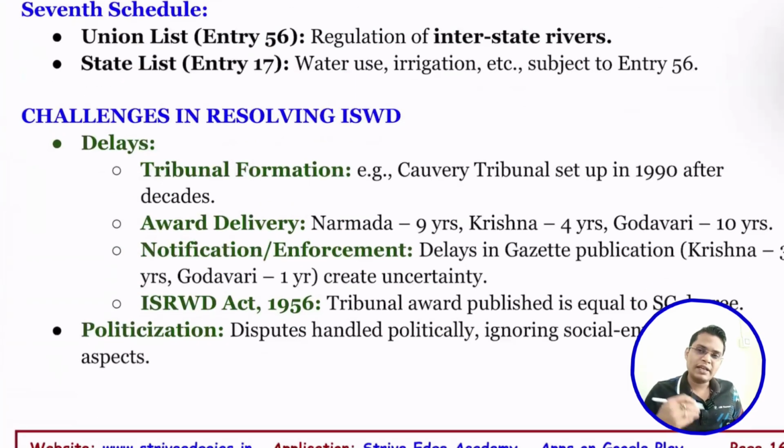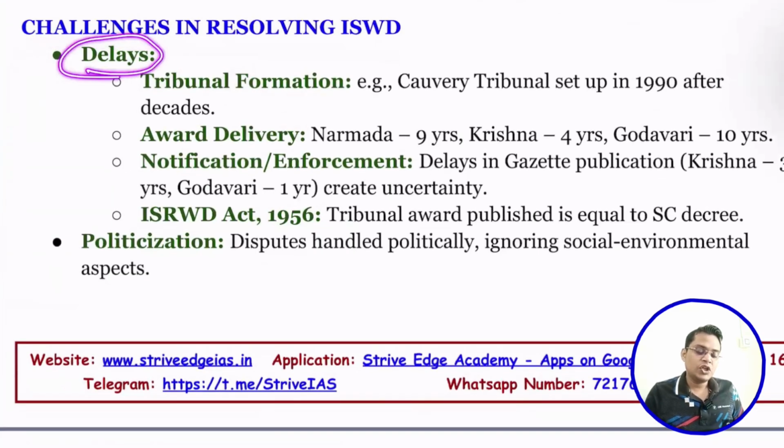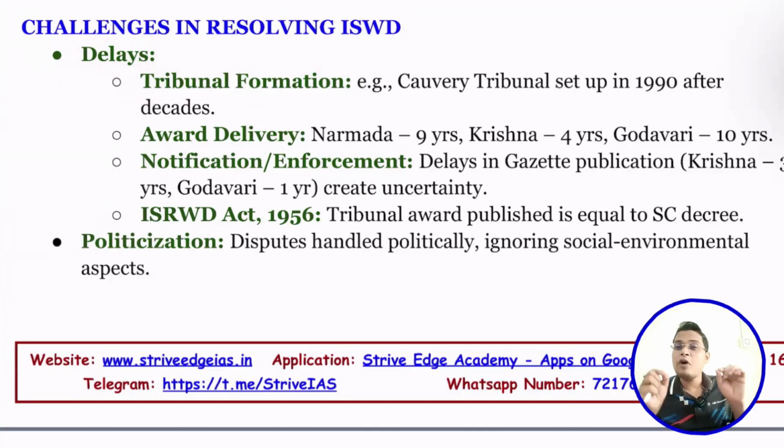Chaliye? So the next question: if Parliament has prepared some law, then everything is there, so why are we not able to solve this issue? So those are the challenges in resolving the interstate river water dispute. The first one is delay, delay in formation of the tribunal. If a dispute arises and they report to the central government, there is a lot of delay to form this tribunal.